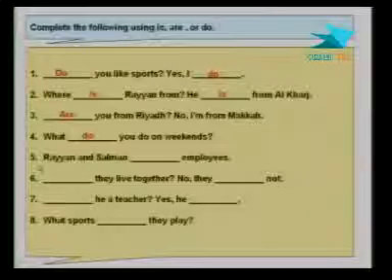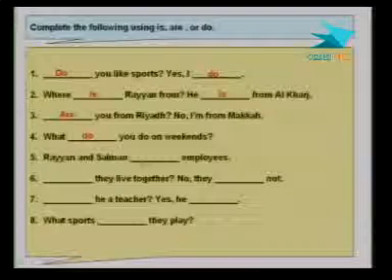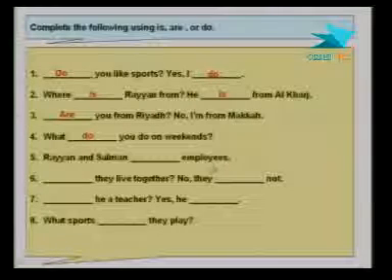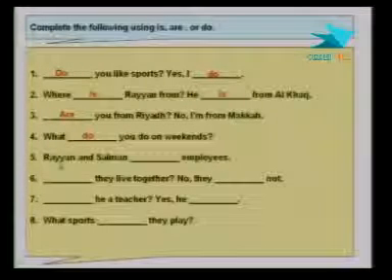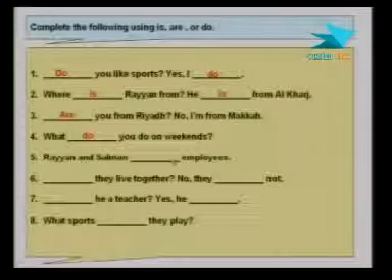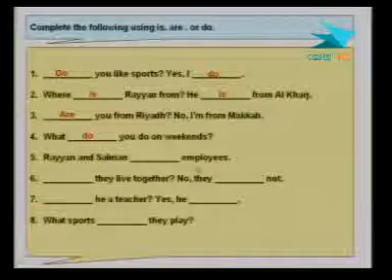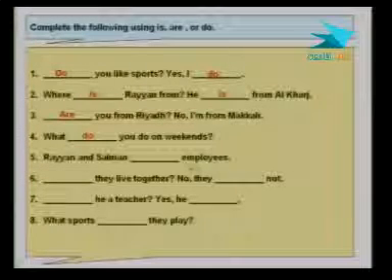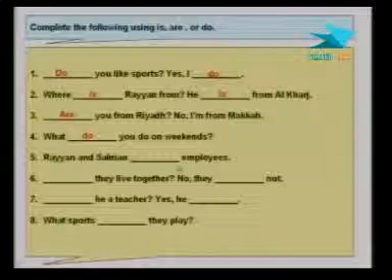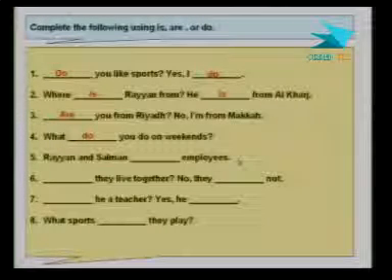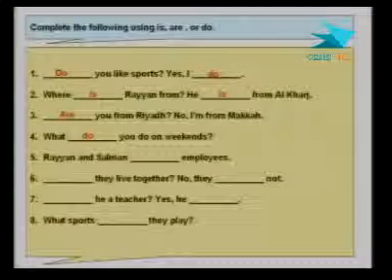Number 5, "Rayan and Salman employees." That's very simple, of course. Rayan and Salman, that's plural, so we need a verb be here to tell us about them. Remember what we said about verb be? It introduces people, tells us about their jobs and what they do, and where they're from and all that kind of thing.